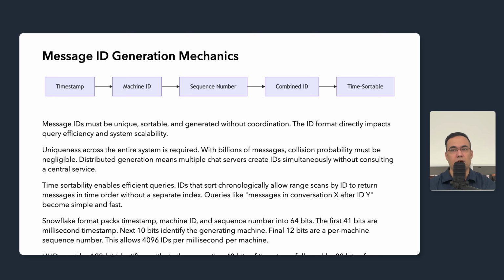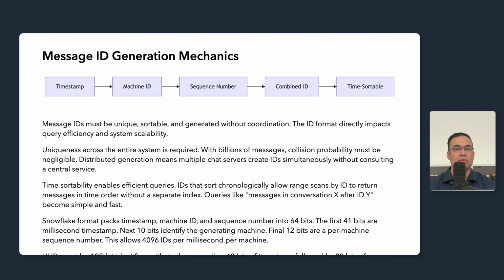If one server's clock is ahead by a second, its messages will sort after messages from other servers even if they actually happened earlier. You should be using NTP to synchronize clocks and monitor drift. A small drift of a few milliseconds is acceptable. Large drift corrupts the ordering and needs immediate attention.